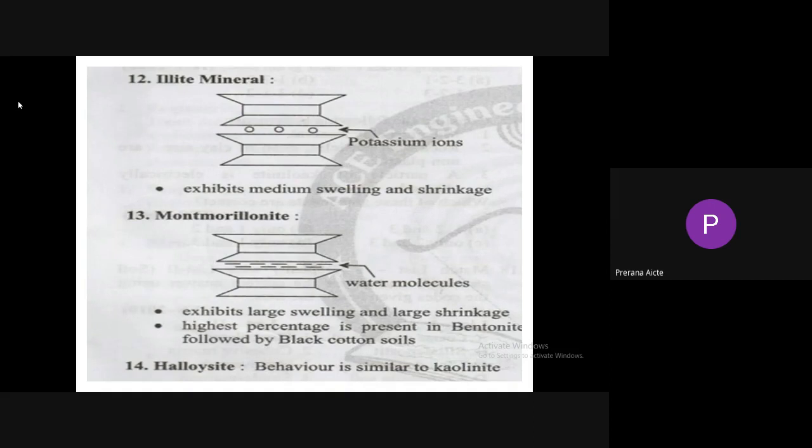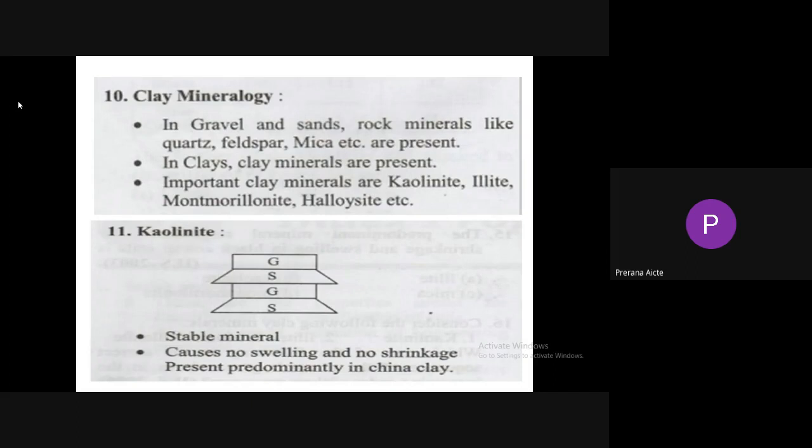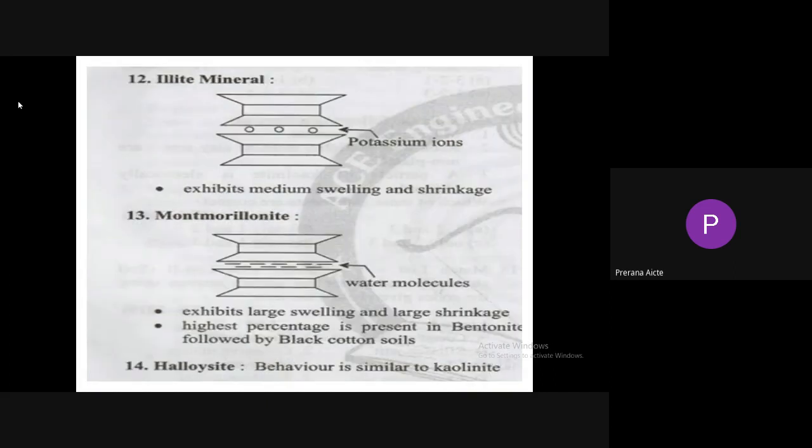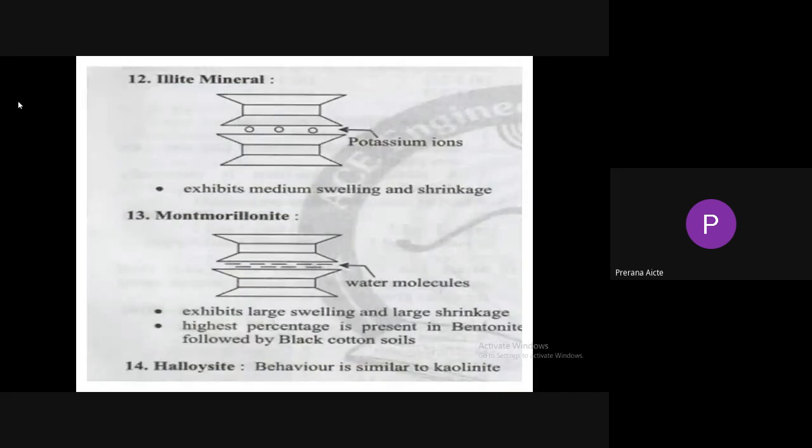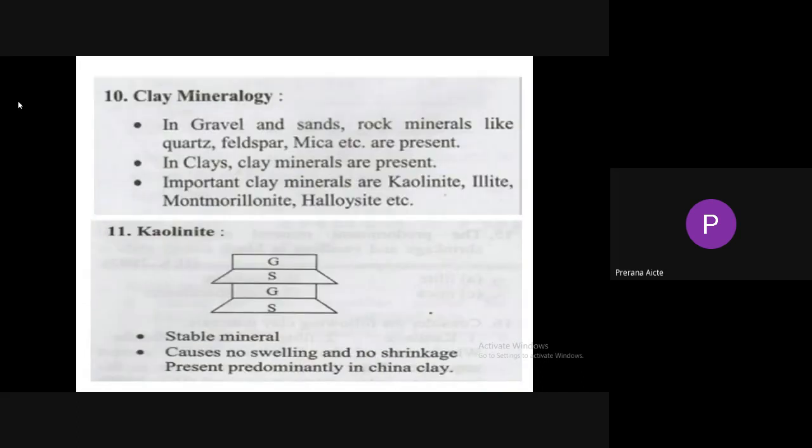Halloysite's behavior is similar to kaolinitic clay mineral, but there is a small difference between kaolin and halloysite. In the case of kaolin, the two structures are bonded by a strong hydrogen bond. But in the case of halloysite, these two structures are separated by a single molecular layer of water.